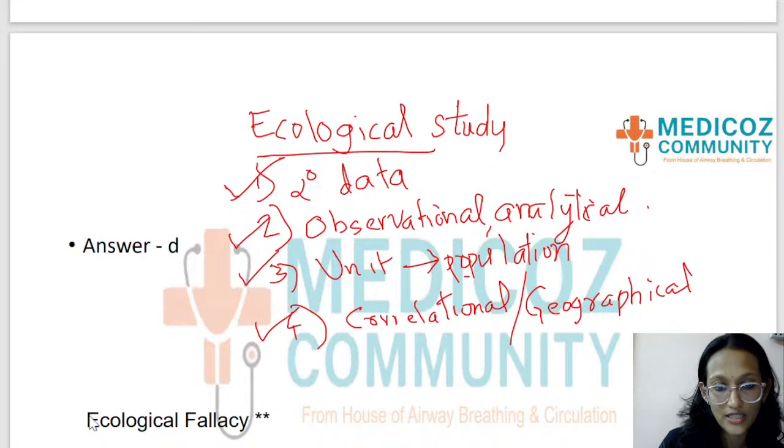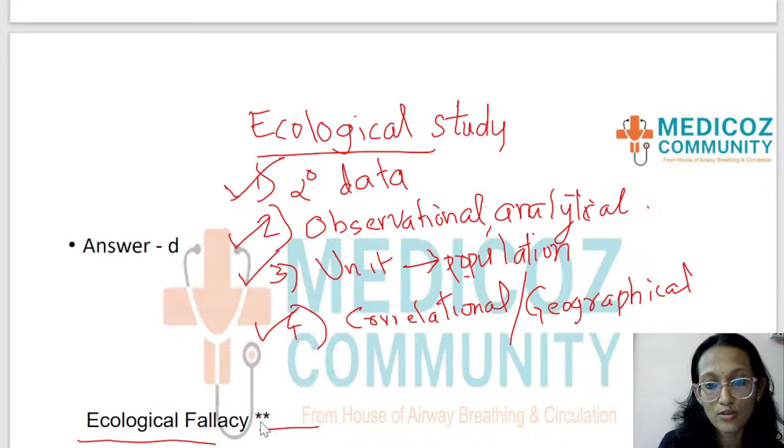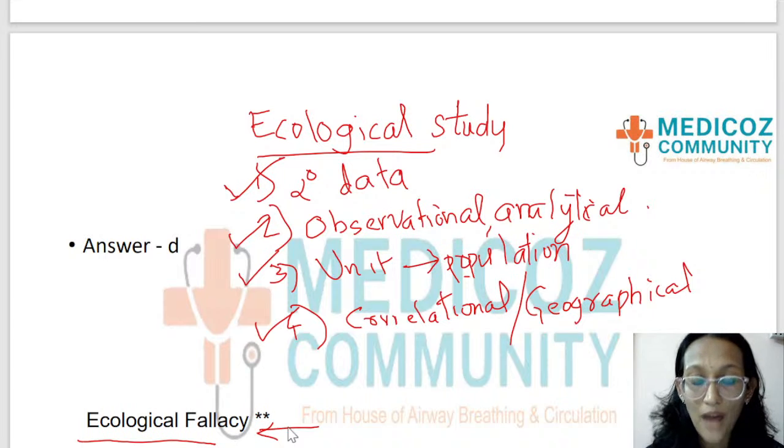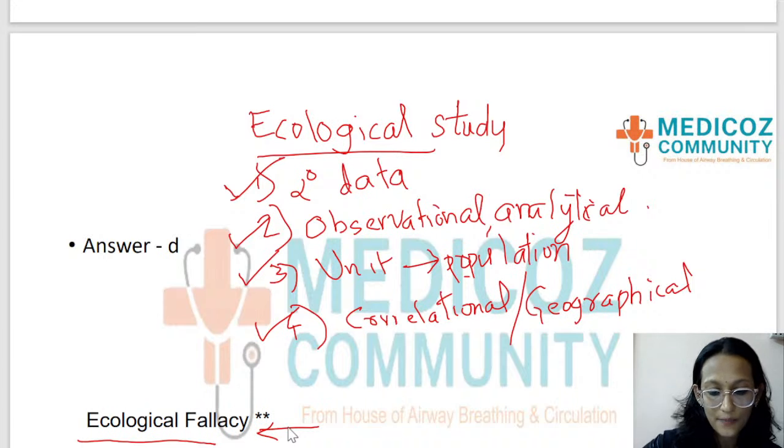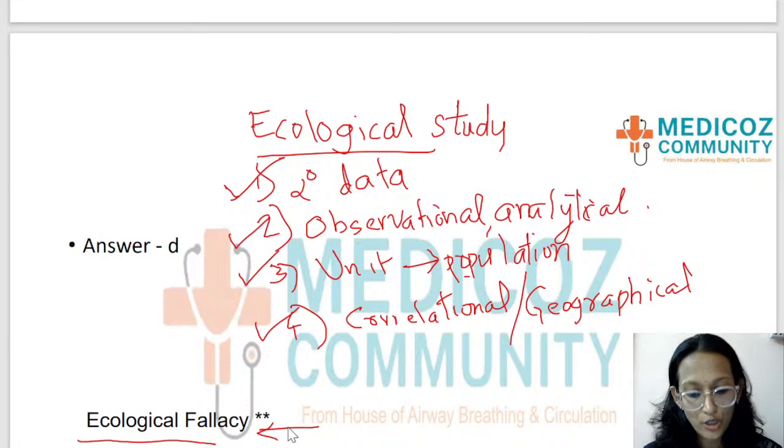And one more term that I want to introduce here is called ecological fallacy. Students, this is something very important, not there in your PARK textbook, but it can come for exam. Ecological fallacy means falsely inferring that what is true for the group or population is true for the individual.